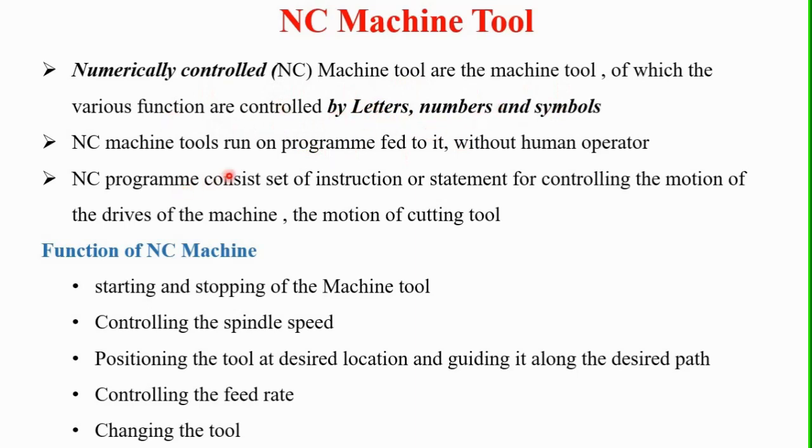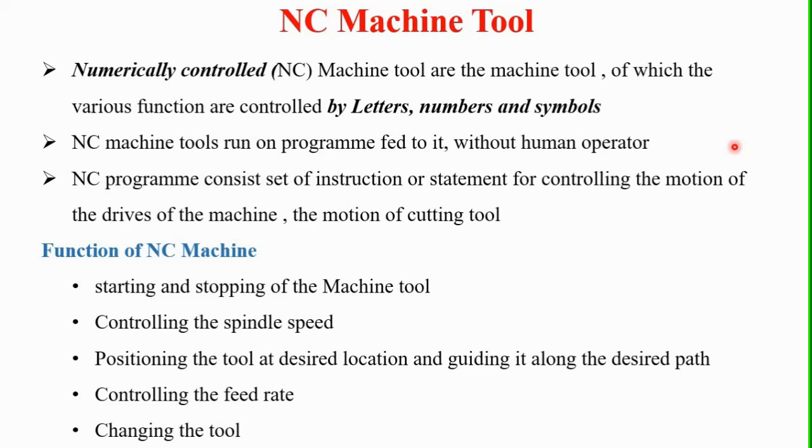The NC machine tool runs on the program which is fed to it, and without a human operator these machines can work.